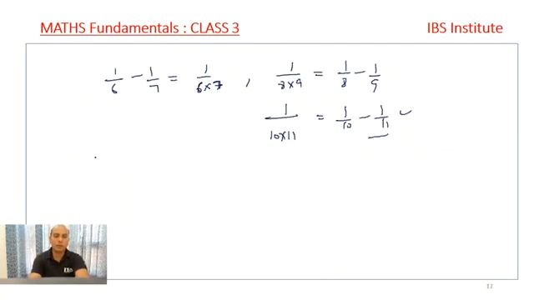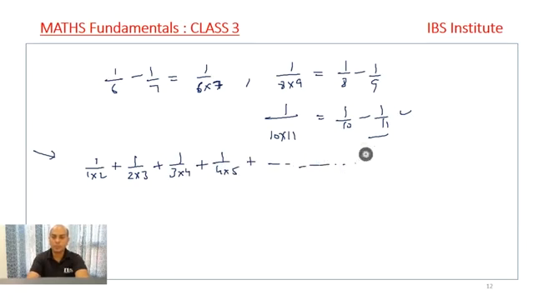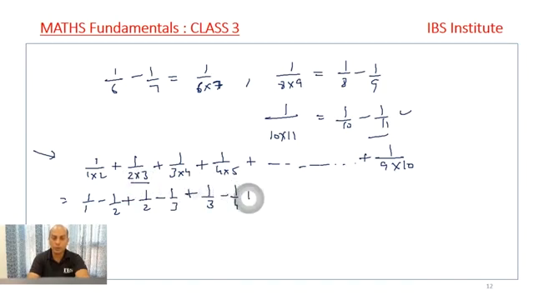We carry from the previous question: 1 upon 1 into 2 plus 1 upon 2 into 3 plus 1 upon 3 into 4 plus 1 upon 4 into 5 plus so on up to plus 1 upon 9 into 10. This is the question that we have. So 1 upon 1 into 2 can be written as 1 upon 1 minus 1 upon 2, plus 1 upon 2 minus 1 upon 3, plus 1 upon 3 minus 1 upon 4, plus 1 upon 4 minus 1 upon 5, plus so on up to plus 1 upon 9 minus 1 upon 10.